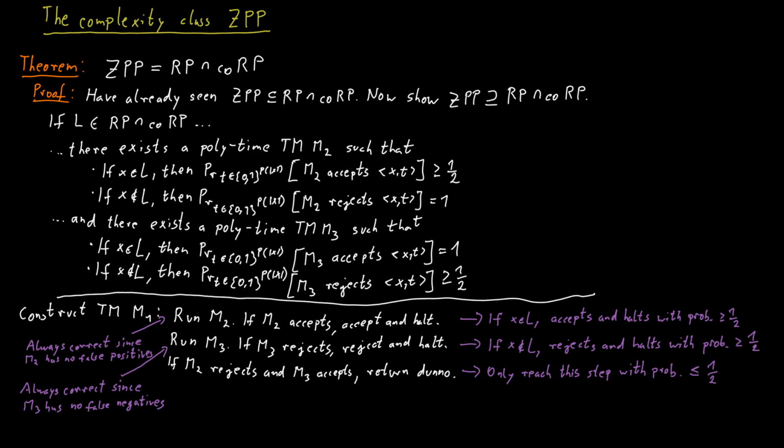This shows that RP intersect coRP is contained in ZPP, and we've discussed before that ZPP is also contained in RP intersect coRP, and therefore ZPP is actually equal to RP intersect coRP.